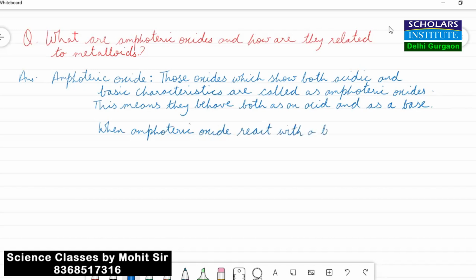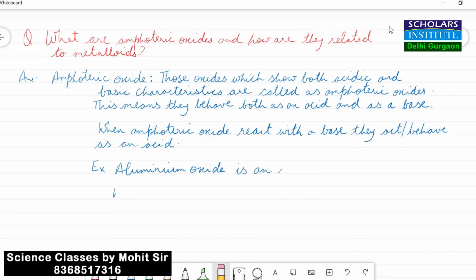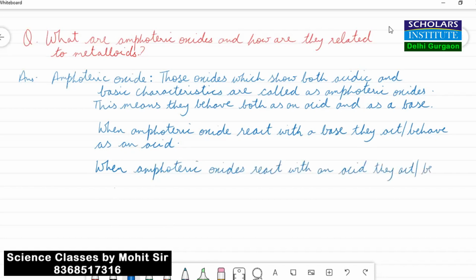And when amphoteric oxides react with an acid, they behave like a base. An example of an amphoteric oxide is aluminium oxide, Al2O3. So let us see how aluminium oxide is behaving like an amphoteric oxide. Aluminium oxide behaves like an acid when it reacts with base.